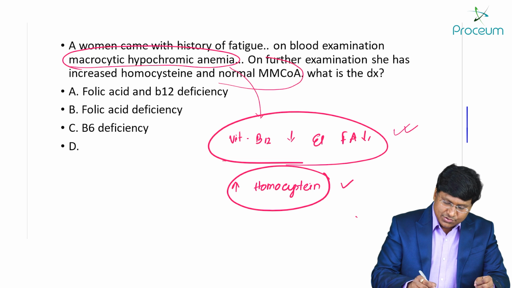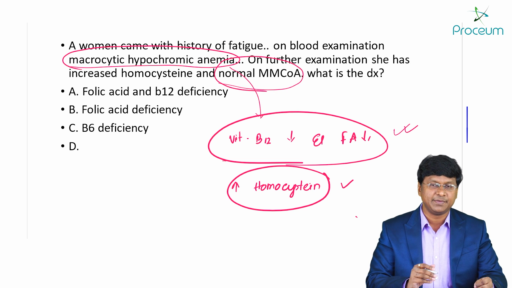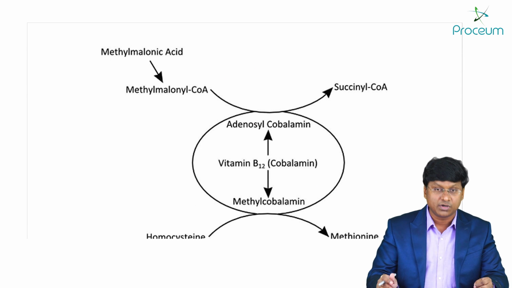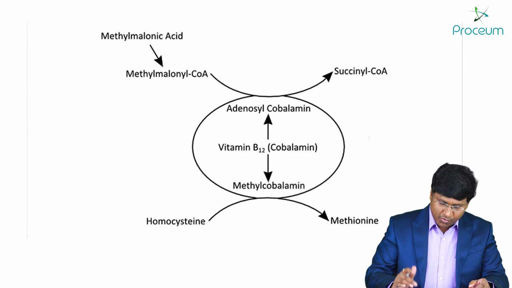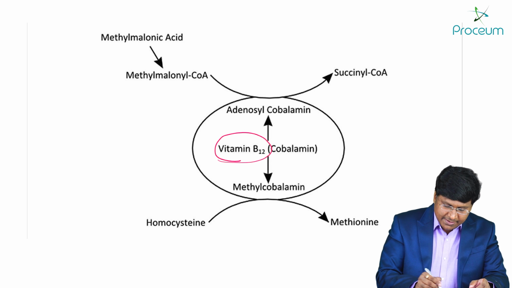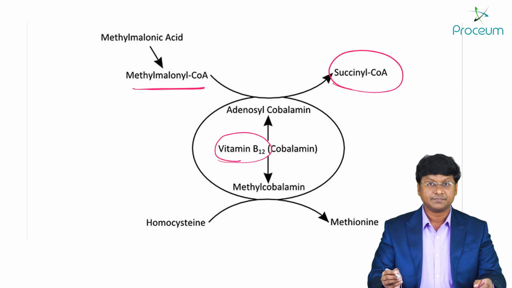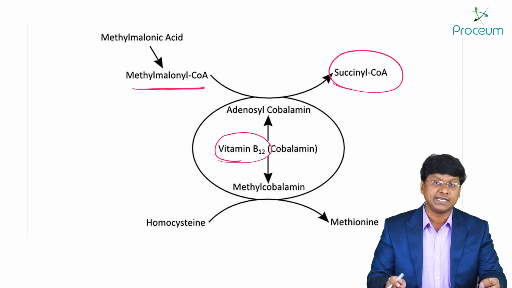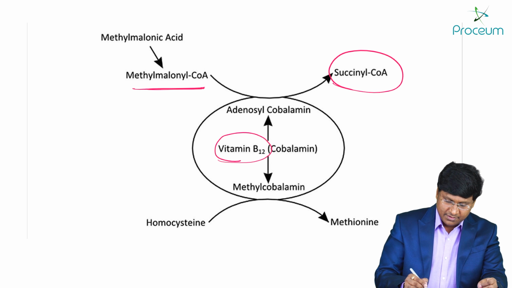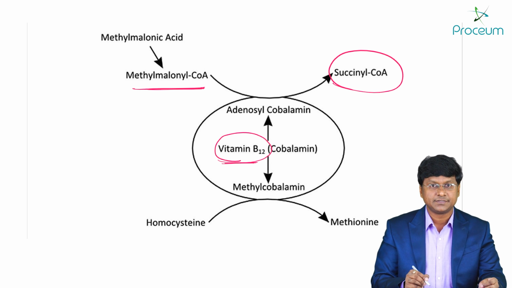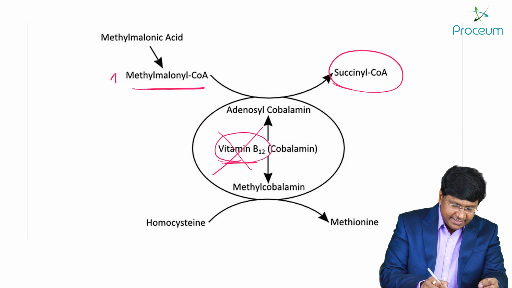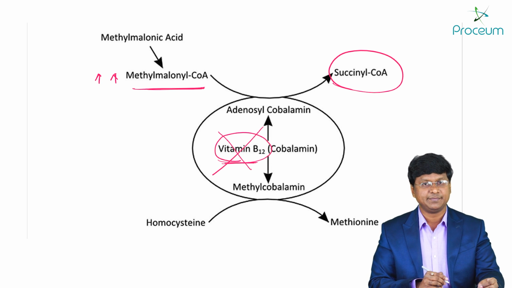See, there is normal levels of methylmalonyl coenzyme A. Now, let me tell you about the metabolism of methylmalonyl coenzyme A and correlate that with vitamin B12. Vitamin B12 converts methylmalonyl coenzyme A to succinyl coenzyme A. That will happen if vitamin B12 is present. If vitamin B12 is not there, then there will be an increase in methylmalonyl coenzyme A levels.